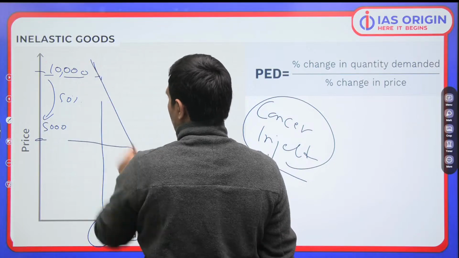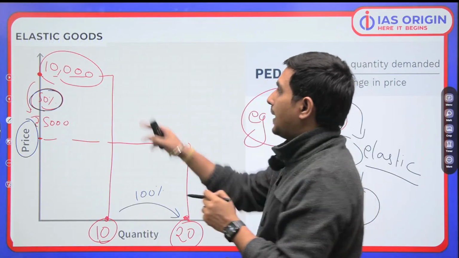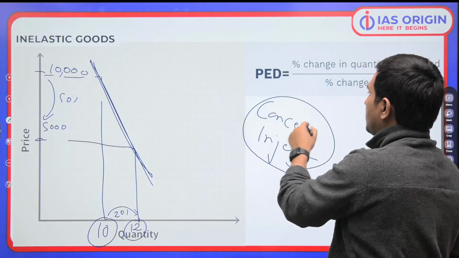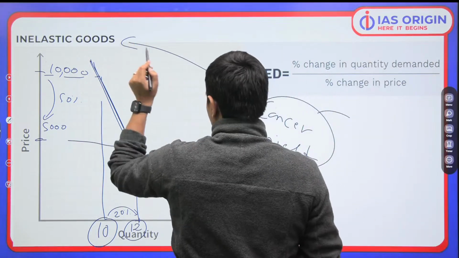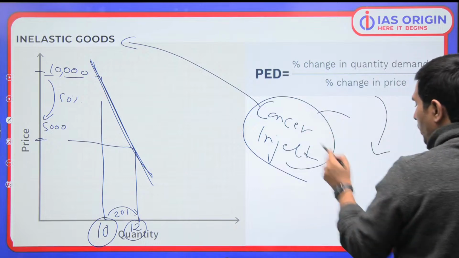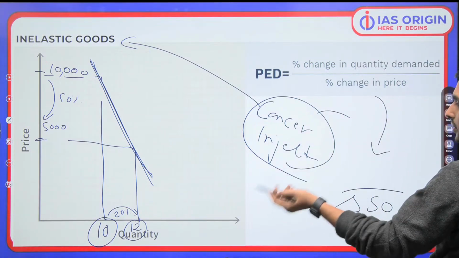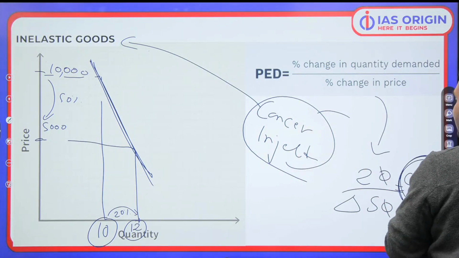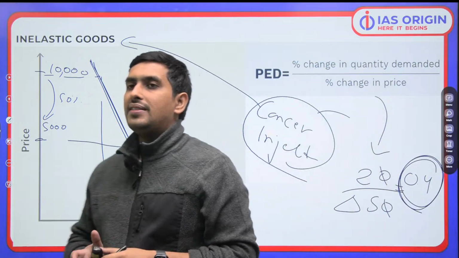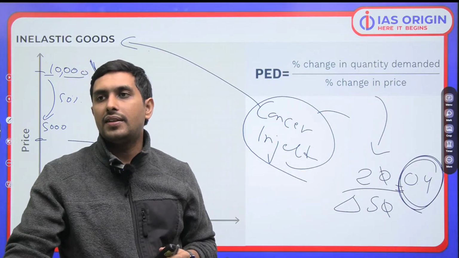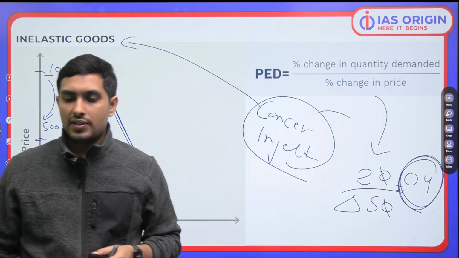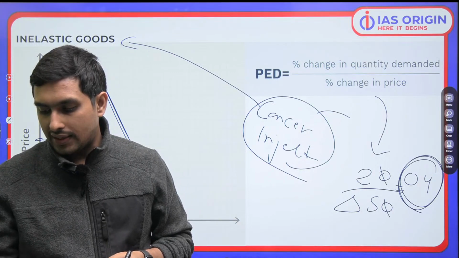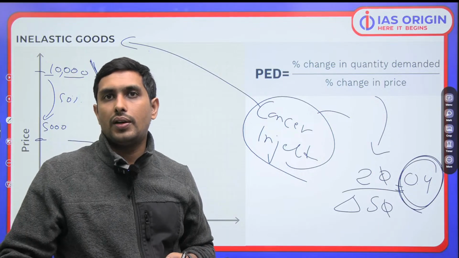This is how the graph looks. It is very steep. This one was not that steep, no? This was the elastic graph. This is the inelastic graph because the cancer injection is an inelastic good. And here when you calculate, the change in the price is 50 and the change in the quantity demanded is 20. So it is 0.4. Because 0.4 is less than 1, between 0 and 1, it's an inelastic good. So I hope it's clear. You have to look at these things from a proper perspective. That is what is required.